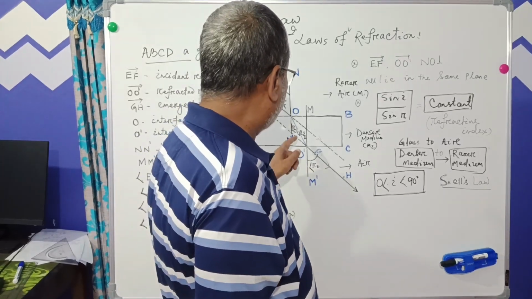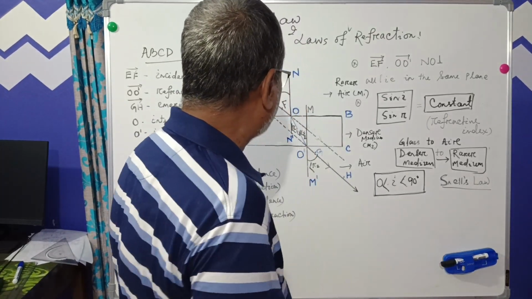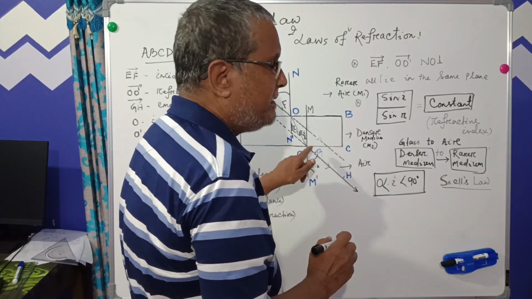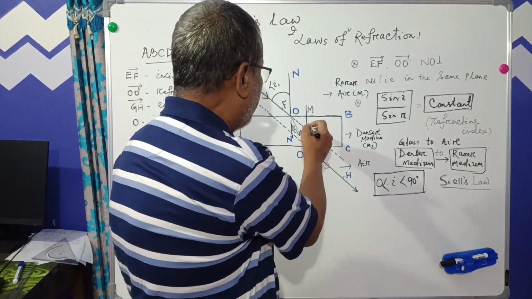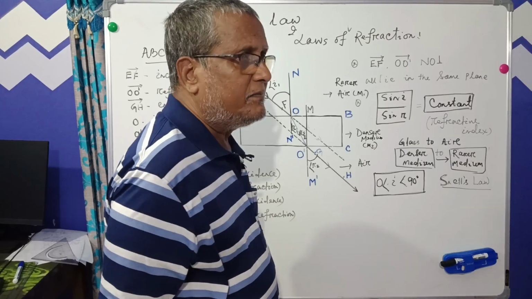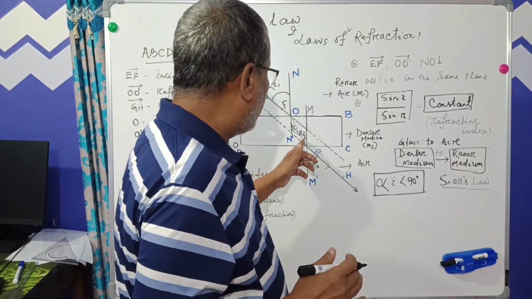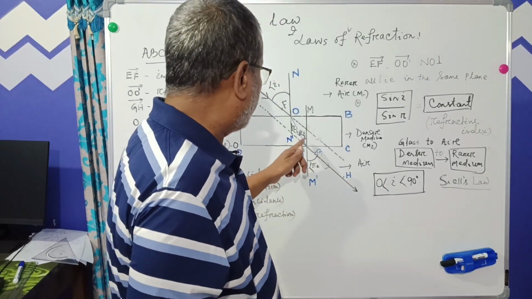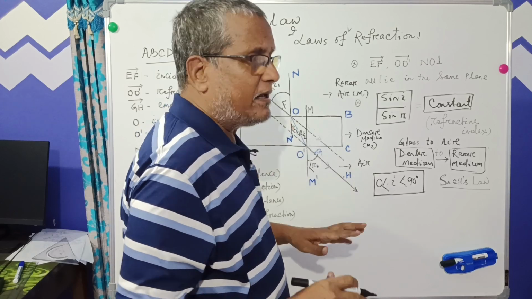Similarly, you see at this point, point O dash, that is the point of interface, the normal and the refracted ray form an angle. That is now called the angle of incidence, denoted by I2. But here the angle of refraction is denoted as R1.